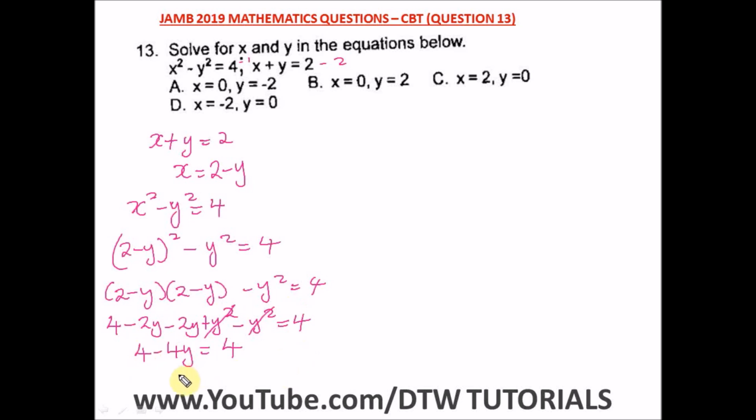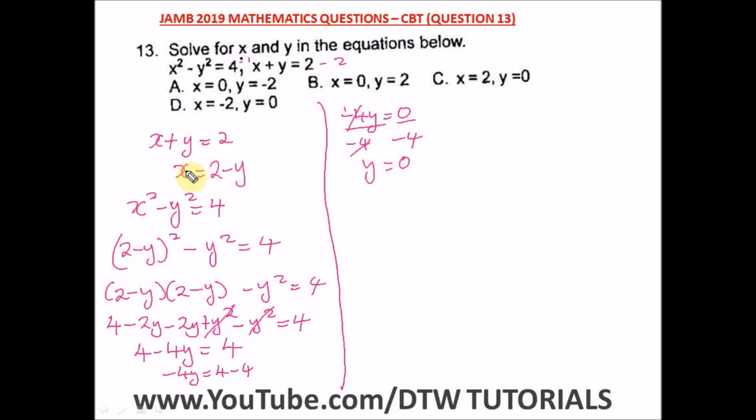In taking 4 to the other side, what are we left with here? We are left with minus 4y equals 4 minus 4. And this will give us minus 4y equals 0, because 4 minus 4 will give us 0. So for us to get our value for y, we divide by minus 4. And 0 divided by anything is 0. Okay, so y is 0.